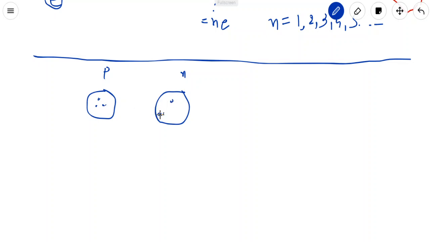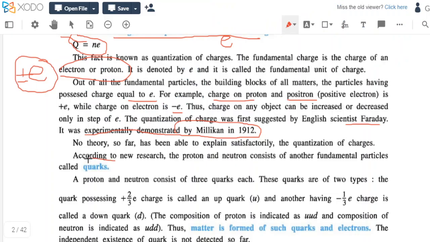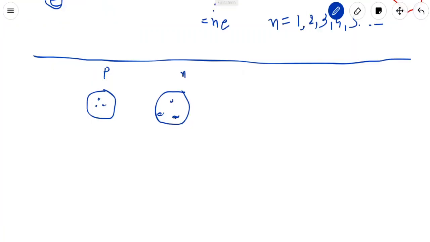There are 6 types of quarks, but we will see just 2 types here: the up quark and the down quark. These are responsible for the proton and neutron.